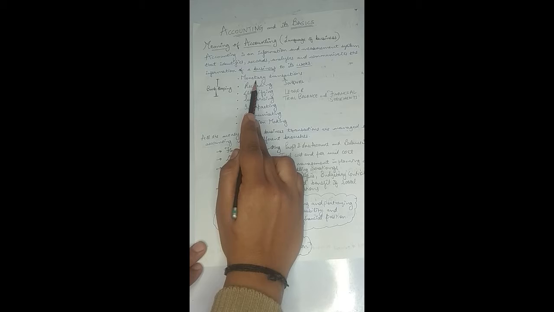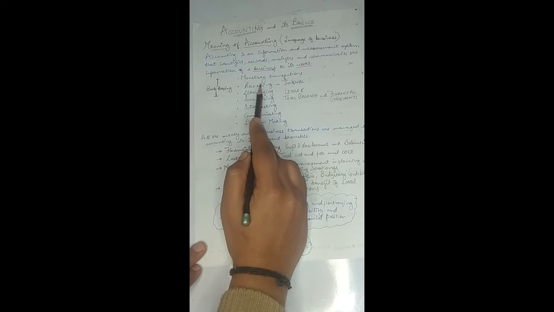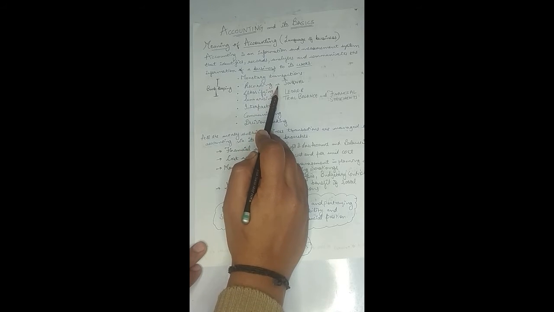It should be in monetary terms. After that, when the monetary information has been identified by the accountant, the accountant will record that monetary information in a book, the journal, right? So the journal is mainly used for recording monetary transactions.